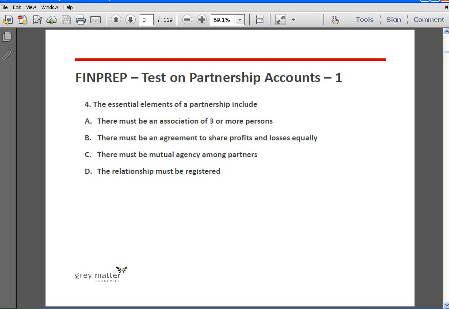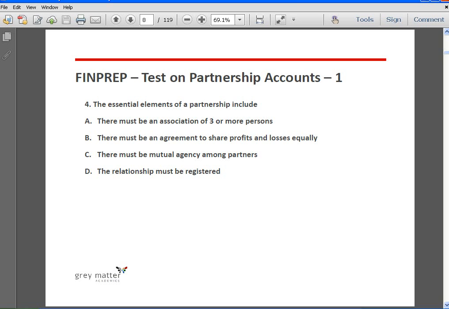The essential elements of a partnership include: there must be an association of 3 or more persons. No, it's enough if there are 2 persons. There must be an agreement to share profits and losses equally. No, in fact, there need not be an agreement to share losses at all. It is an agreement to share profits in some ratio, and it need not be equally.